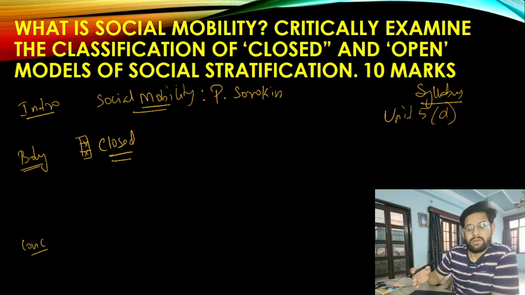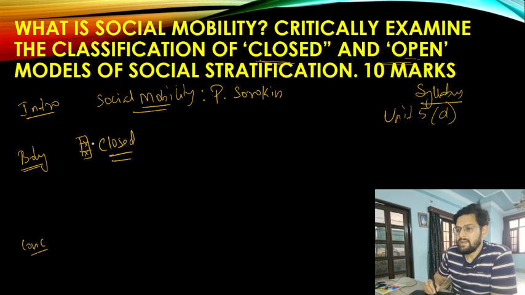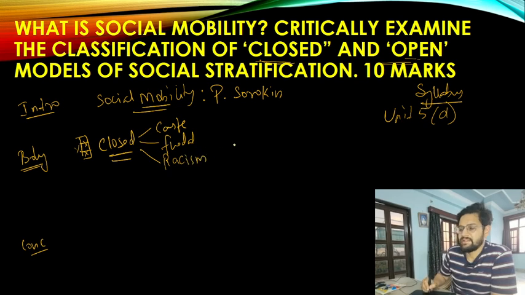The caste system: you are born in one particular caste, you will stay in that caste till the end of your life. So the question is asking, critically examine the classification of closed and open. I critically examine the word closed. Closed means those societies in which any kind of mobility is basically restricted. A very good example of a closed society is the caste system. You can talk about European feudalism, or you can talk about Western slave society such as racism.